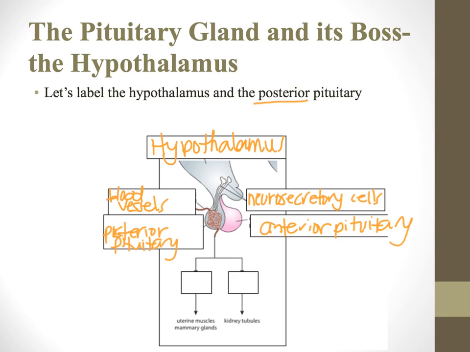So it's kind of like Amazon. Amazon doesn't make anything. They just get things from other people who make things and then ship them to you. It's exactly what the posterior pituitary does. So a couple of examples of hormones produced by the posterior pituitary. So we've talked about ADH before, antidiuretic hormone, that affects the kidneys. And then one that we're going to talk about quite a bit, which is oxytocin. Okay, so again, these are things that are going to be produced by the hypothalamus, but distributed to the rest of the body via the posterior pituitary.